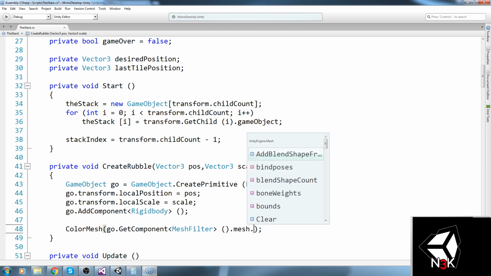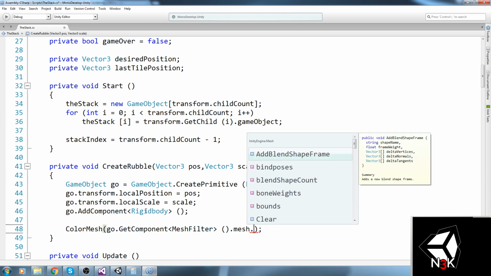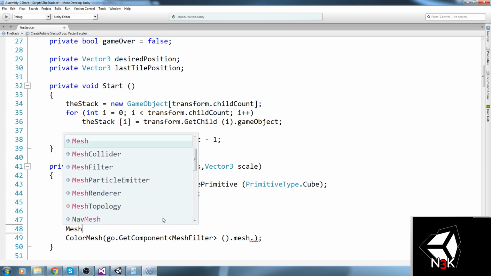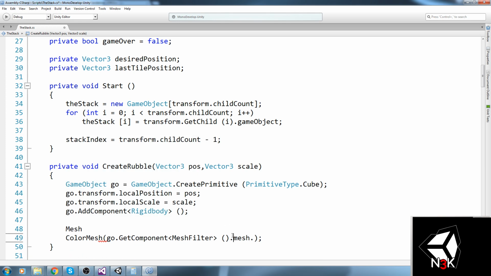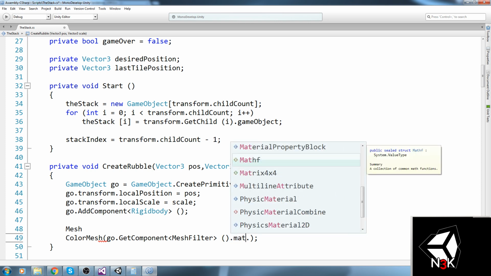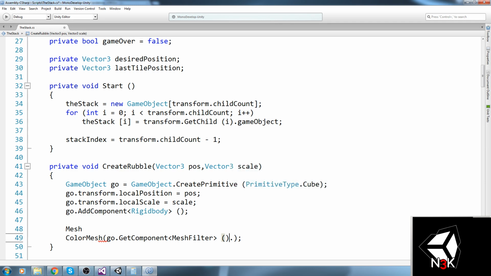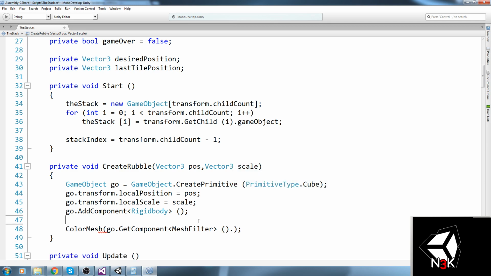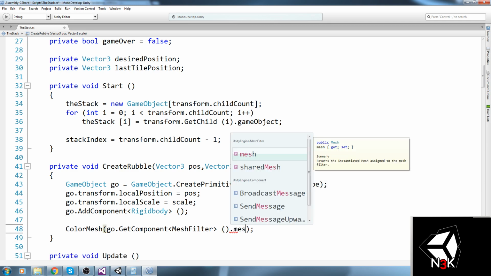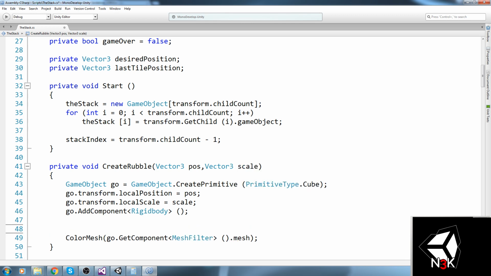So let's go take that mesh, and can we say material on that mesh? We can't. Okay, so does mesh filter? No, it does not have a material. I don't think so. Okay, so we're going to need to leave that like it was and say go.GetComponent, and then we need to get the MeshRenderer component.